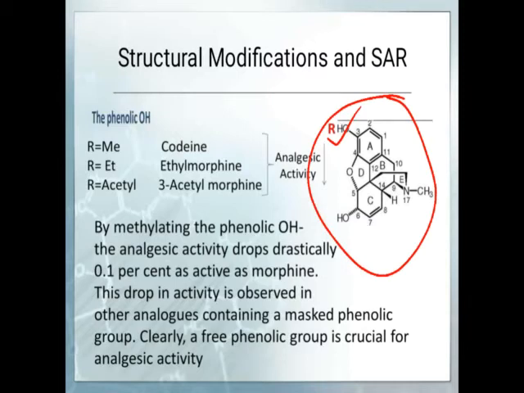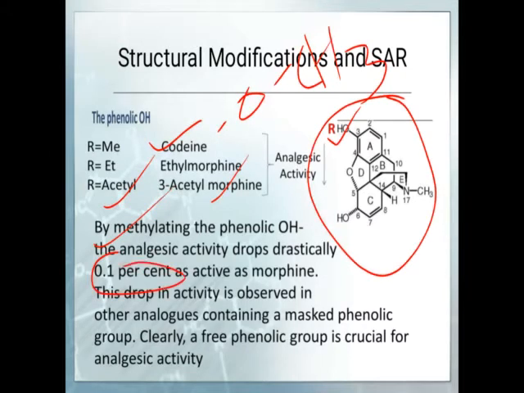If R is a methyl group, that is OCH3, it becomes codeine. If it is OC2H5, it becomes ethyl morphine. If R is the acetyl group, it becomes 3-acetyl morphine. By methylating the phenolic OH of morphine, the analgesic activity drops to 0.1% compared to morphine.